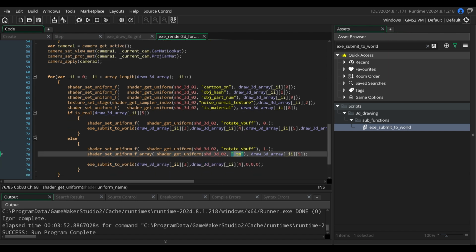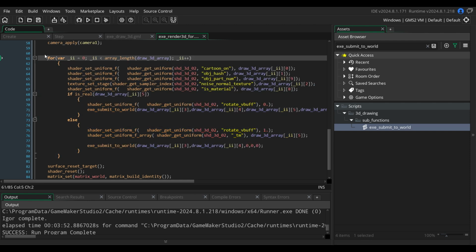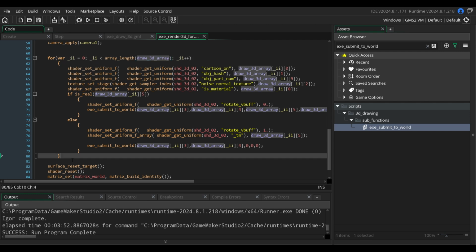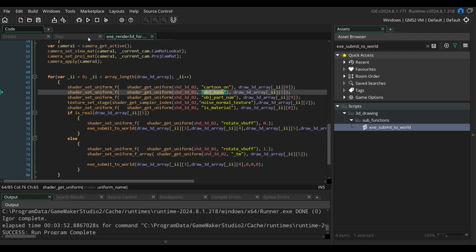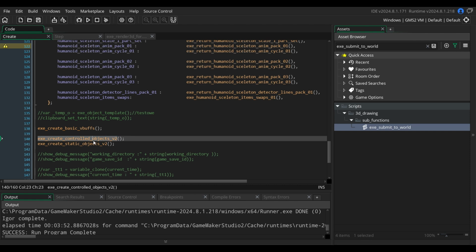So let's say this is one of the objects. It is the order of drawing things, and I have automatized it to send information to the shader. So this is the exact same submission you are using, but we can submit for every object some more information, like if you want to turn on some shader values like cartoon. But here we are focused on hash, which I covered just previously, showing the object.